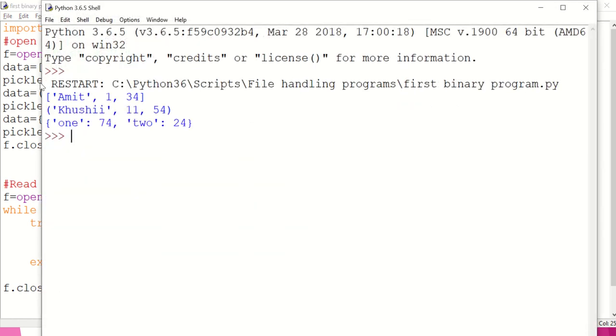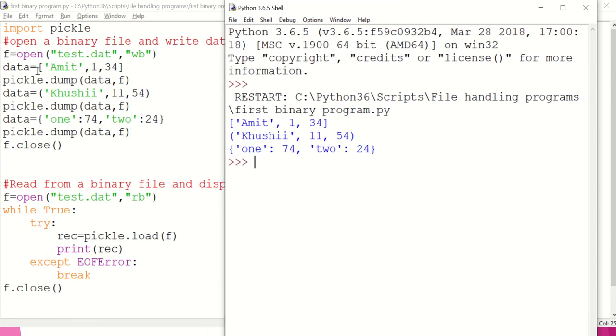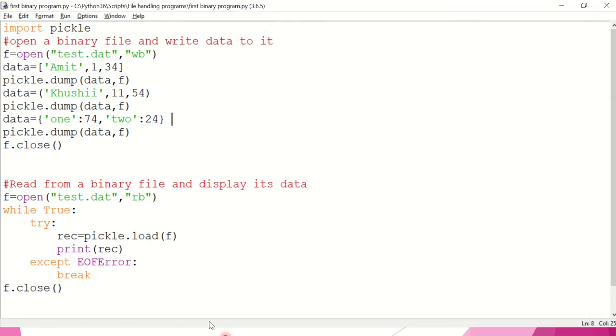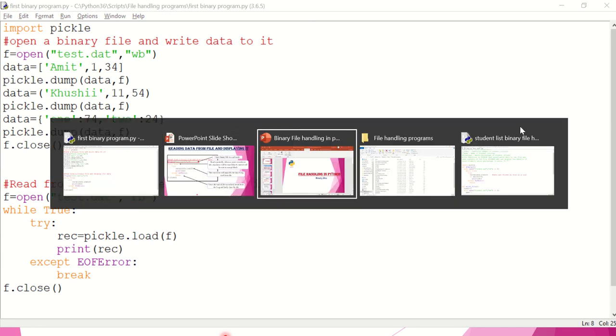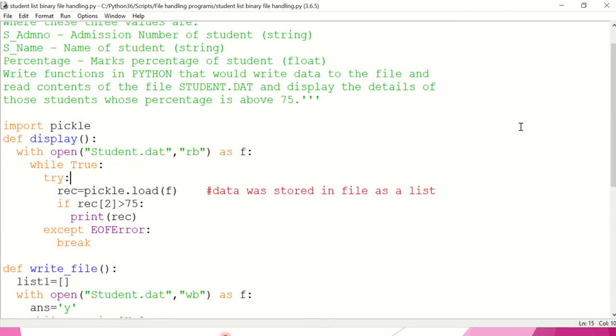So if you see here, I had added a list, and so the list in the same format was displayed. Then the tuple was displayed, and lastly, when the dictionary was added, the same dictionary is displayed. So whatever format or object you write into the file, the same is displayed to you in the same format.